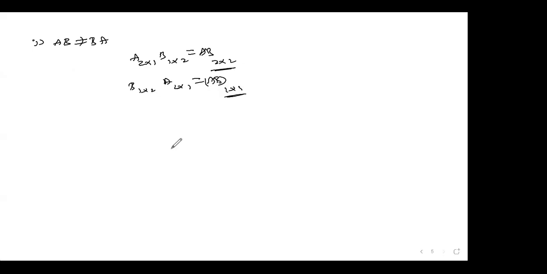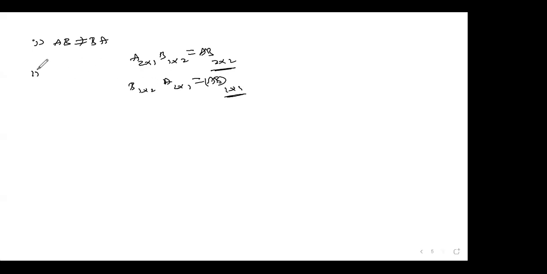And the next one: you remember AB is never equal to BA. Why? Suppose I take A as 2 by 1 and B as 1 by 2. Then AB is a 2 by 2 matrix. But if you reverse it, B is 1 by 2 and A is 2 by 1, so BA has order 1 by 1 while AB has order 2 by 2. Will they be equal? Never. That's why I said it is not.